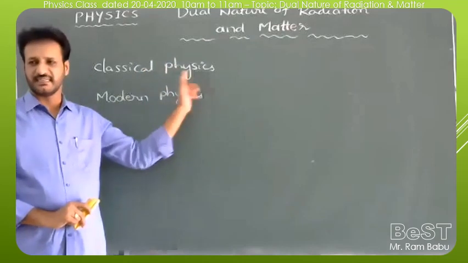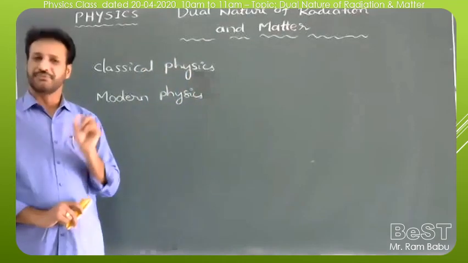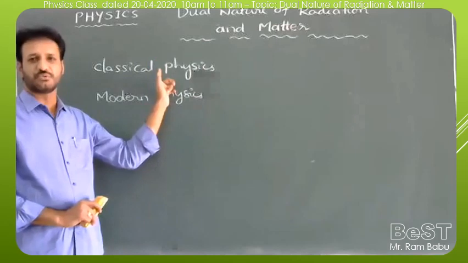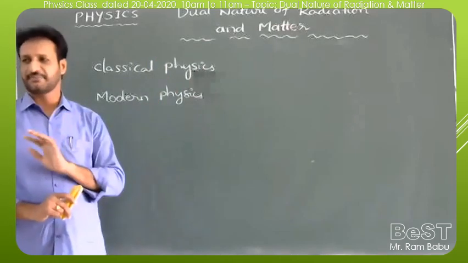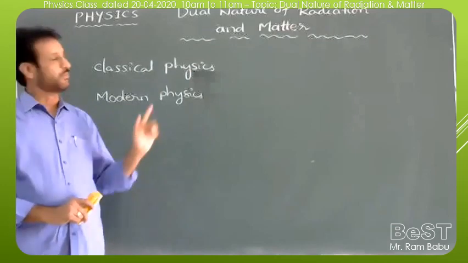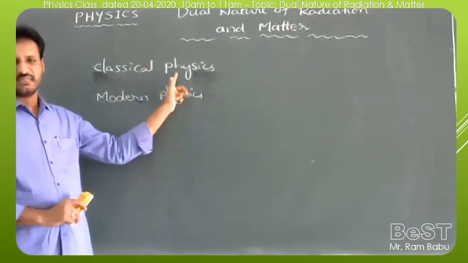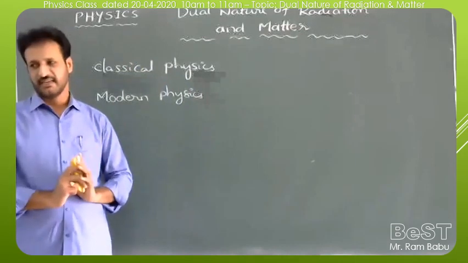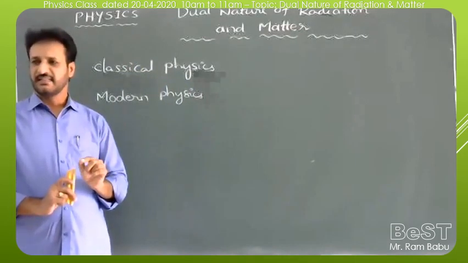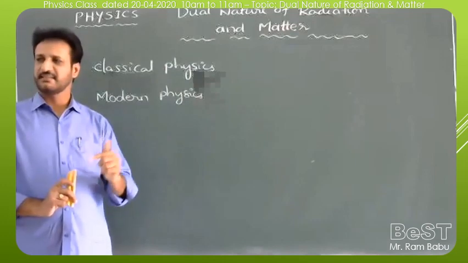Here we are using classical ideas. We can apply classical physics only to macroscopic bodies, so bigger bodies, not atoms, not electrons, not protons. We can apply classical physics only to bodies much larger than the size of the atom and moving with a speed very much less than the speed of light.